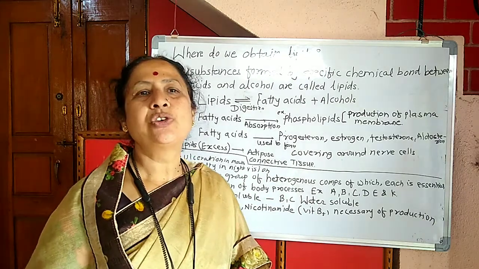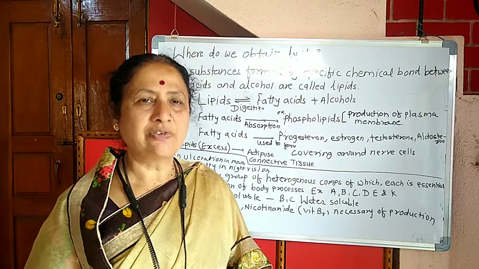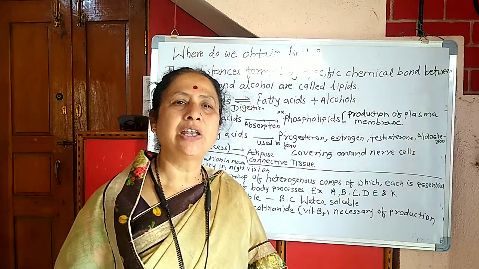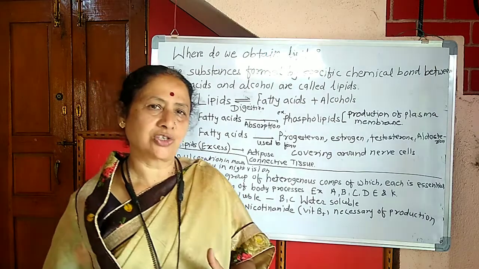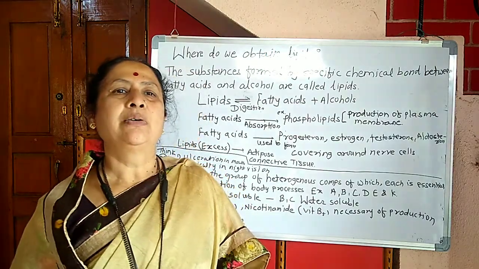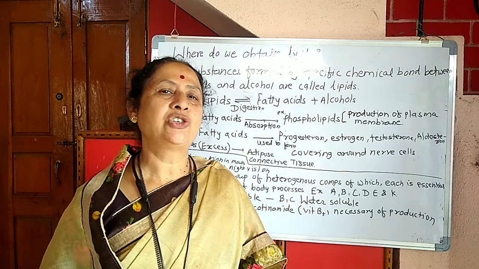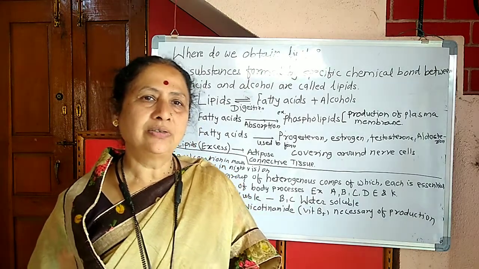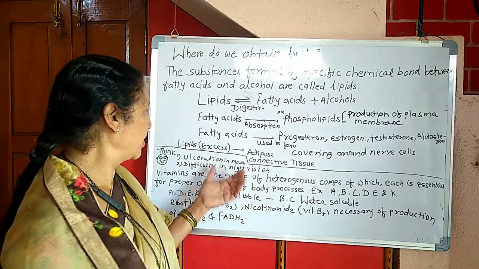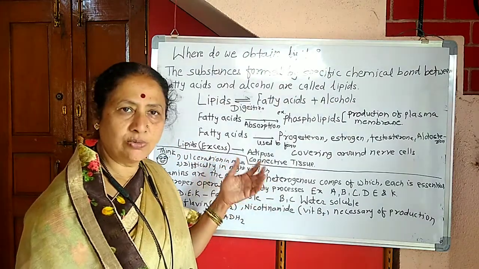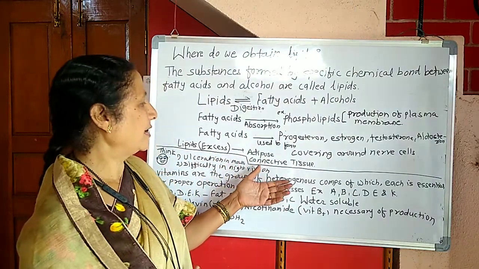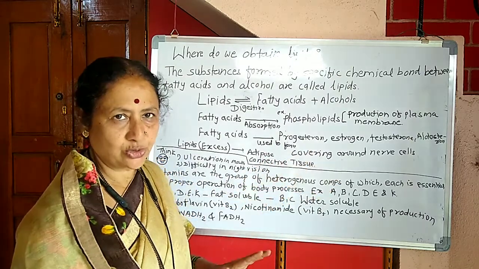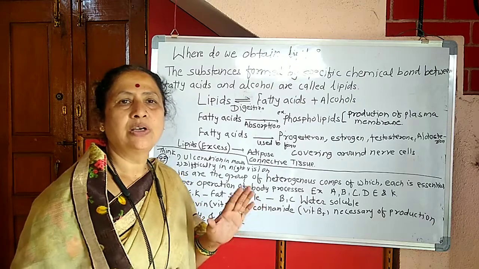It is used as a cushion as well, important in absorbing shocks. As well, it regulates the temperature of our body. So that adipose tissue is formed from lipids. If lipids are consumed in excess amount, they are stored in the form of adipose connective tissue. This is all about lipids.